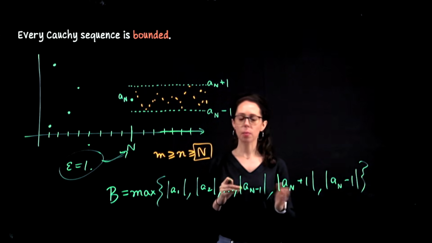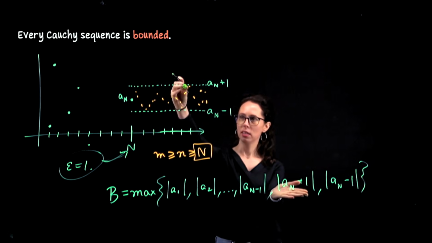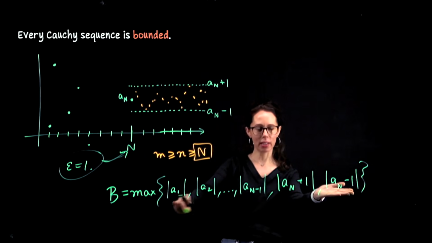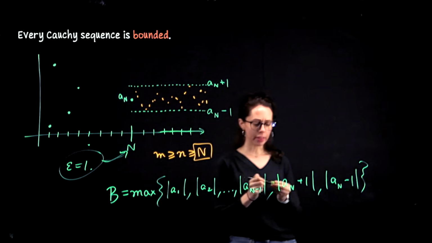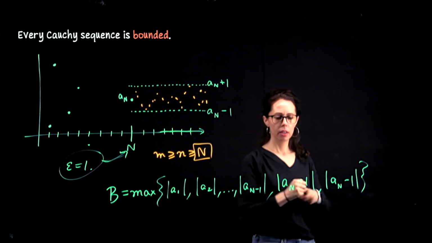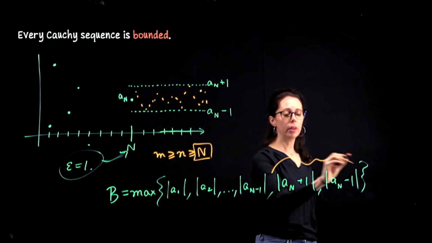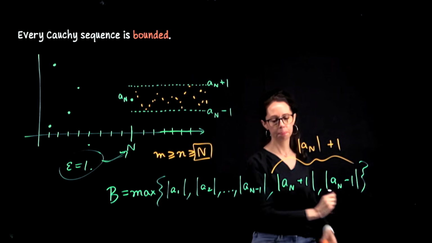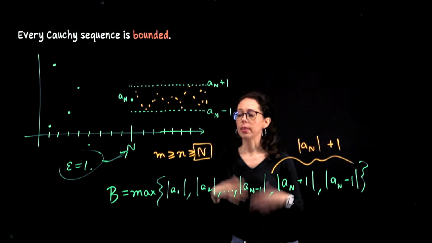Okay, so if a sub n is positive, this is the right bounding quantity. If a sub n is negative, this is the right bounding quantity because we'd be down here. Whoops, sorry. By the triangle inequality, you could cover both of these cases if you wanted to with the quantity absolute value of a sub n plus 1. Okay. So this is the spirit of the proof.